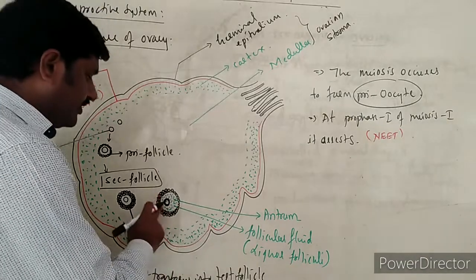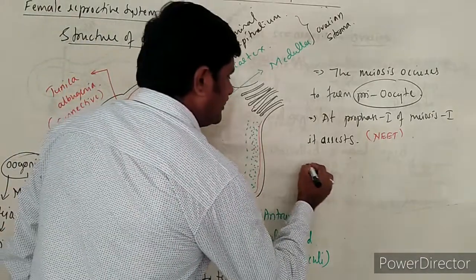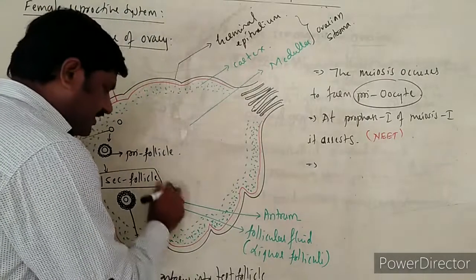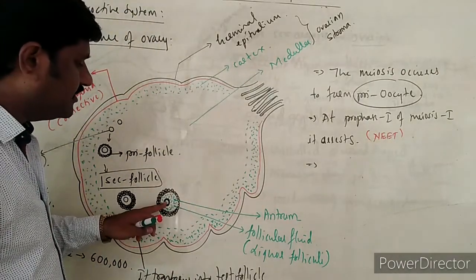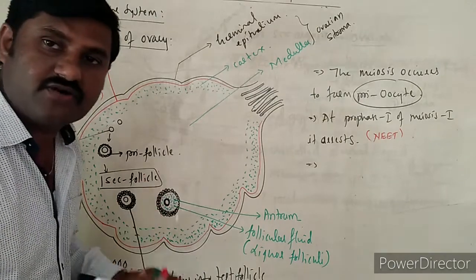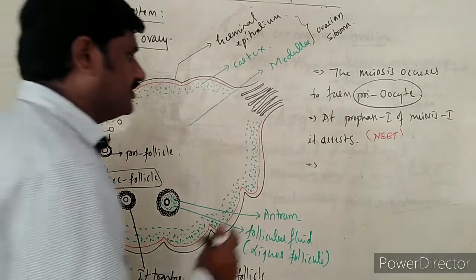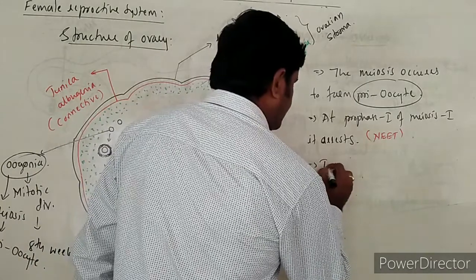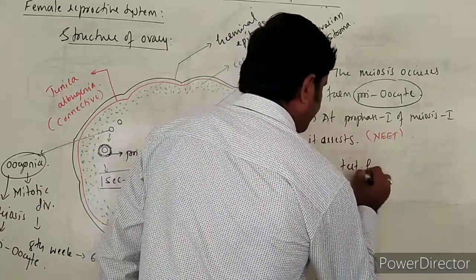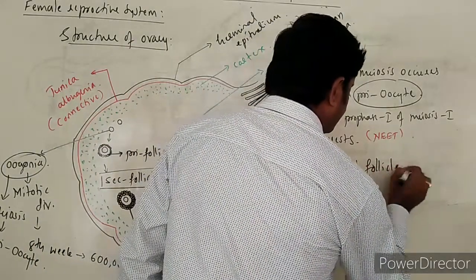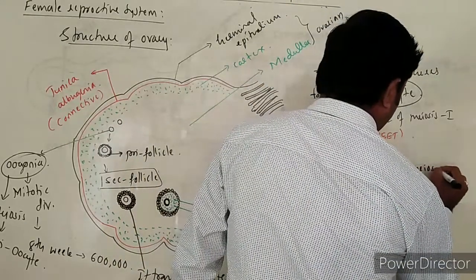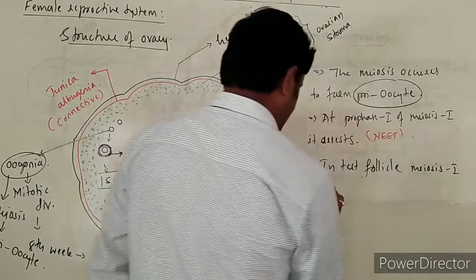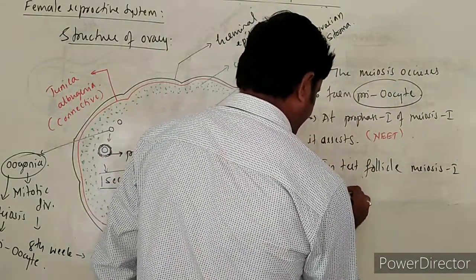And one more point to be noted over here: in the tertiary follicle, the primary oocyte completes its meiosis 1.